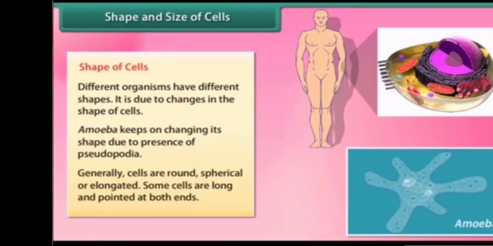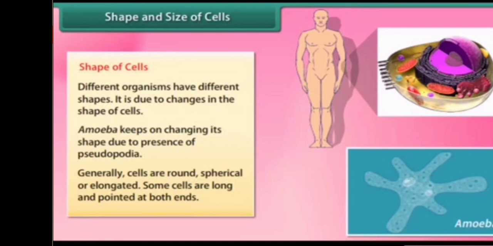Shape of cells: different organisms have different shapes of cells. Comparing one organism to another, the shapes of cells are not similar.